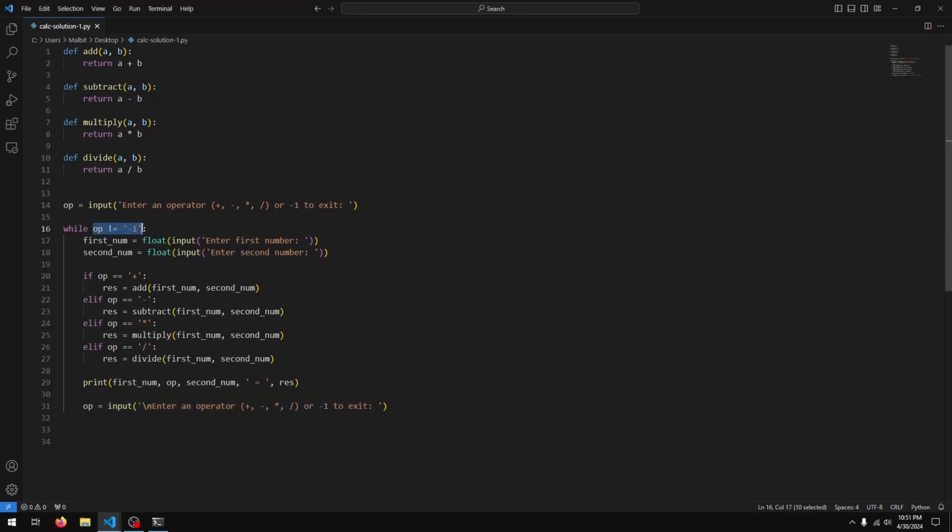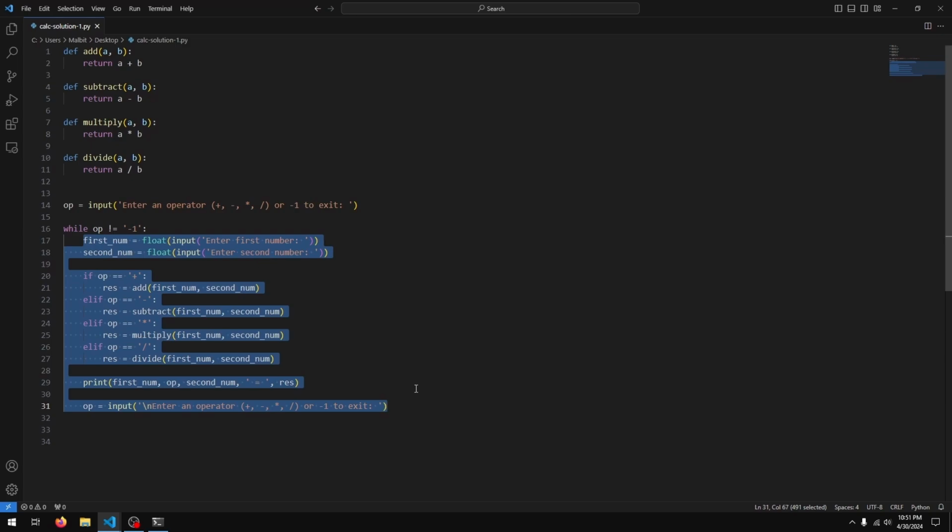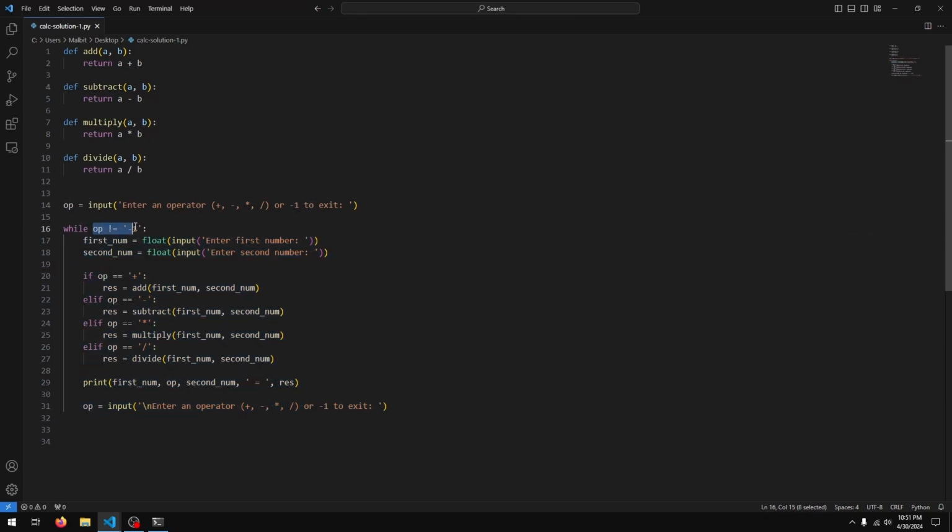If that operator is not -1, then it's going to ask us for a number, second number, calculation, result, and then it's going to ask us for an operator. If it's not -1, once again it's going to run this code. However, if it's -1, then this condition is going to be false, so our while loop will exit and our code will come down here.